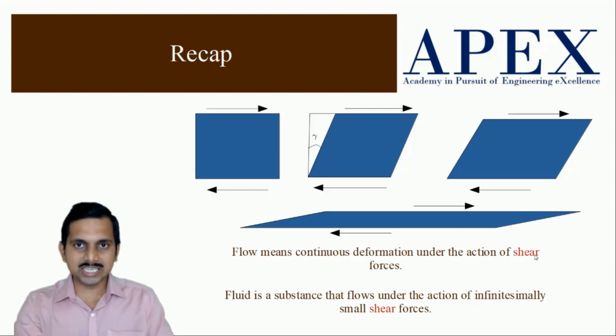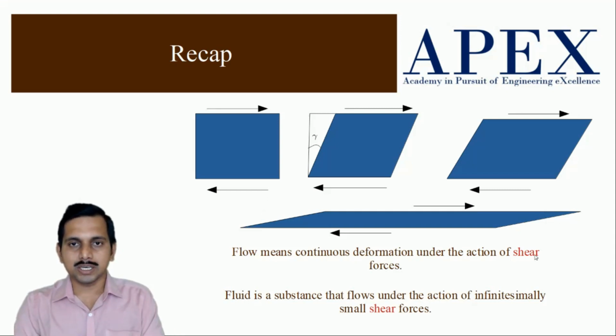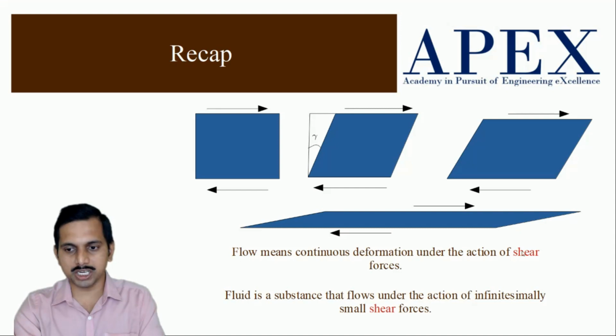It will cease at some point of time, because the normal stresses which come will react to the pressure which is put. So normal forces we are not worried about. We are worried only about shear forces. Under the action of shear forces there is continuous deformation, and that is called a flow.